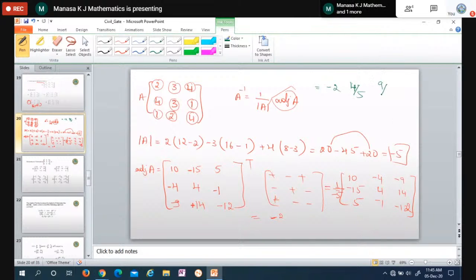It is 9 by 5. 15 by 5 is 3. Minus gets cancelled. It is minus 4 by 5. Minus 14 by 5. 5, minus 5 gets cancelled. It is minus 1. Next term, minus minus gets cancelled. It is 1 by 5. Minus gets cancelled. It is 12 by 5. So this is the answer: minus 2, 3, minus 1. We will see.